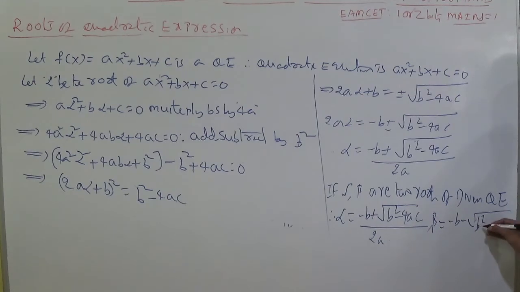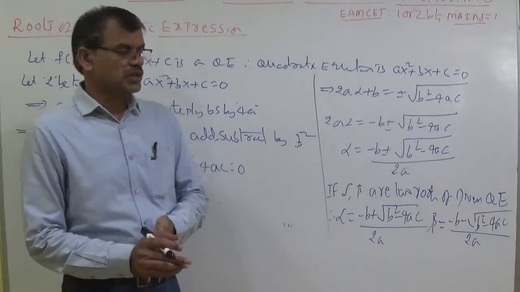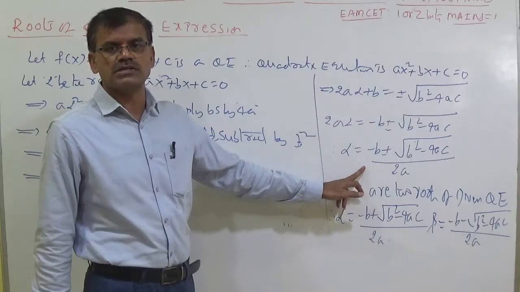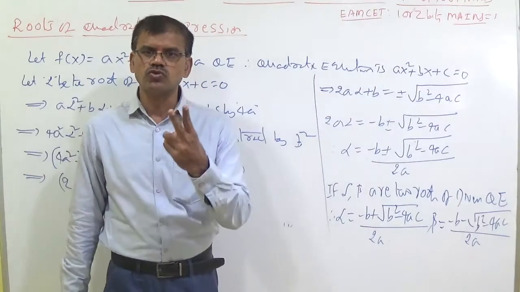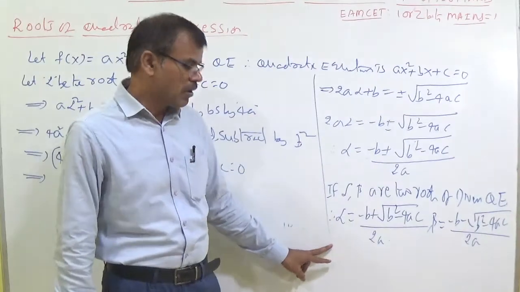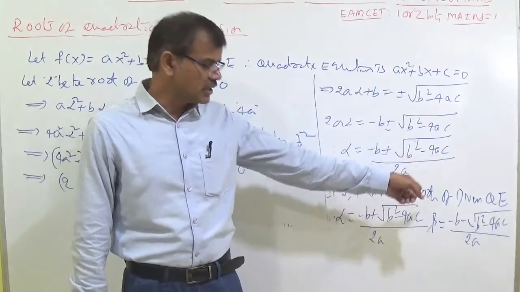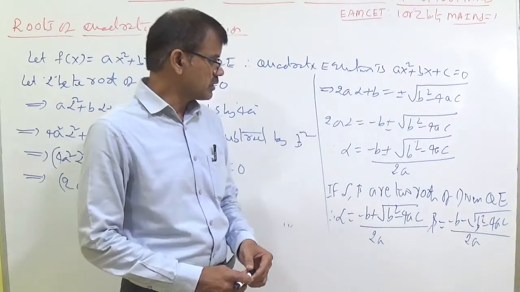Minus b minus root of b square minus 4ac whole by 2a. Here we can observe two things: a quadratic equation has two roots, the first one being the plus case and the second one the minus case. The first root is alpha, equal to minus b plus root b square minus 4ac by 2a, and the other root is denoted as beta, minus b minus root of b square minus 4ac by 2a.